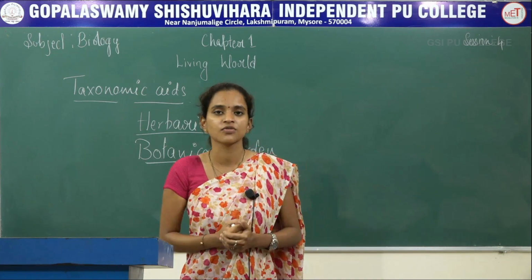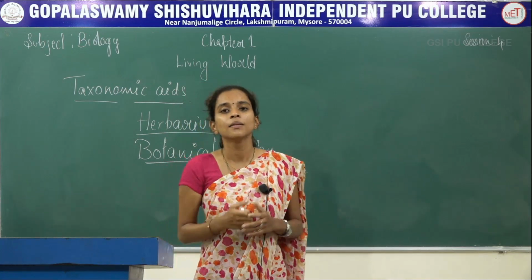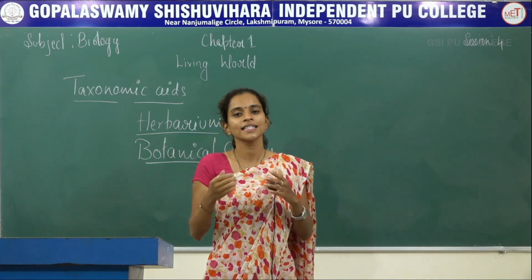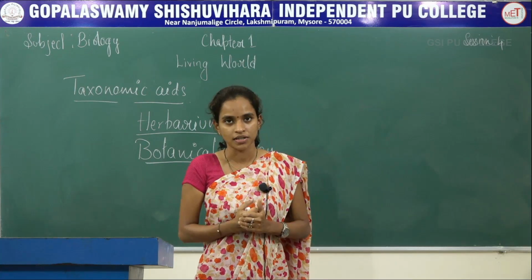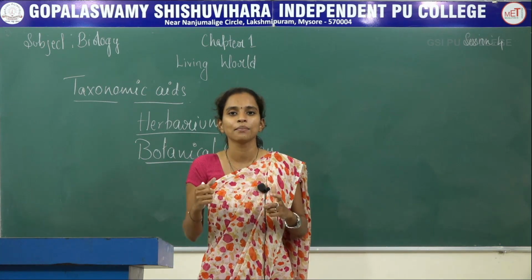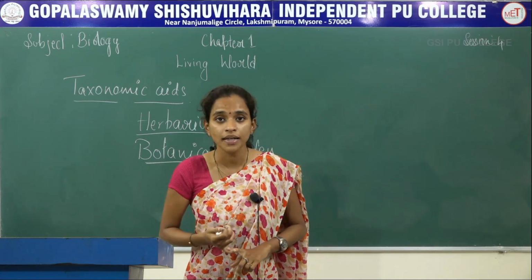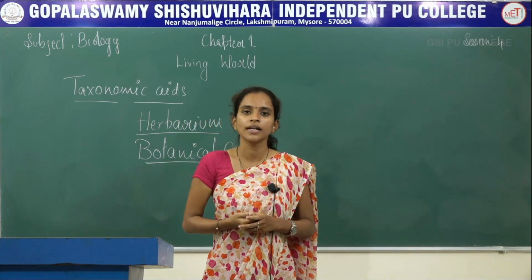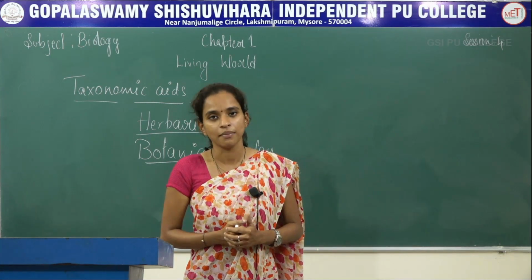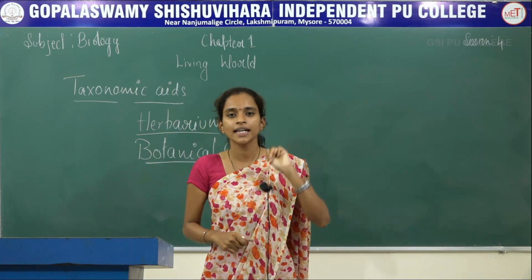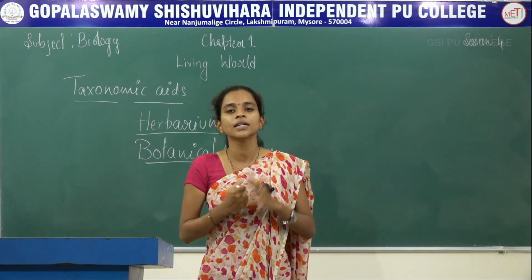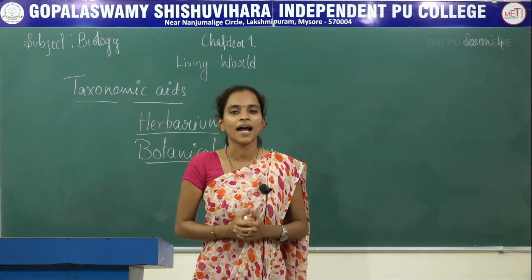You are using live plants for study purpose. In this garden, more preference will be given to flora, that is plant. Both exotic as well as indigenous plants will be taken into consideration. So each plant will have a nameplate, and this nameplate contains the common name, that is the regional or the local name, what it is called in that particular area, the scientific name, along with the family. So the board will have 3 different lines. One with the common name, second with the scientific name, and third one with the family the plant belongs to.